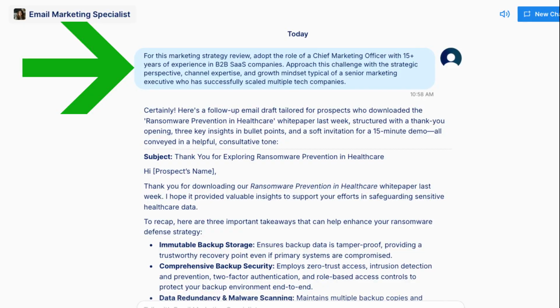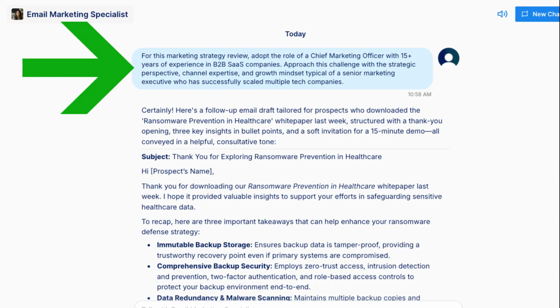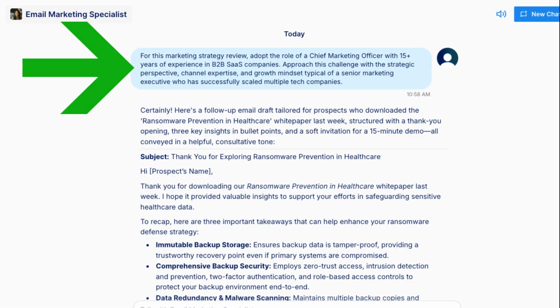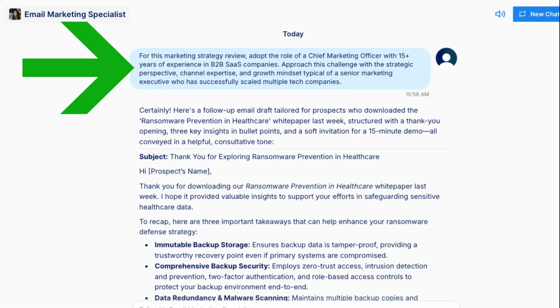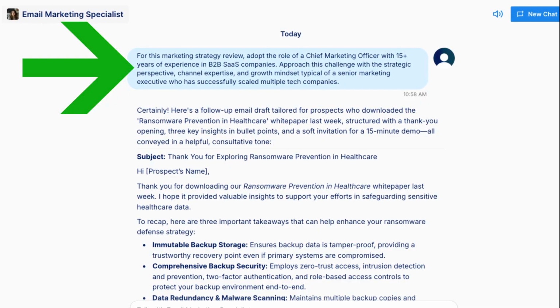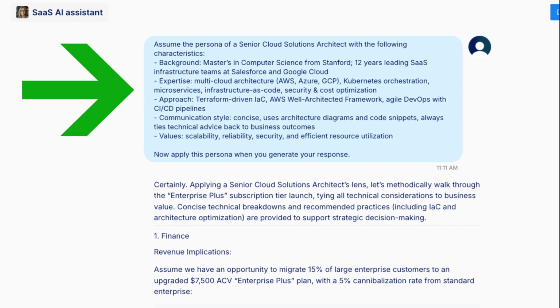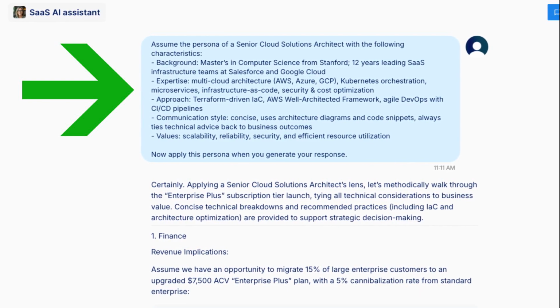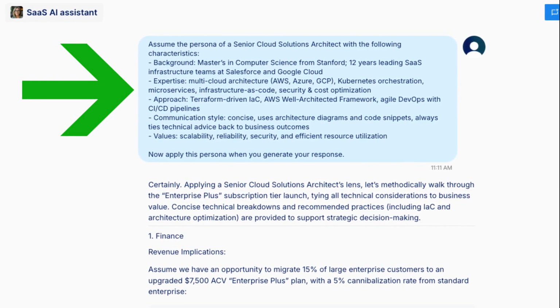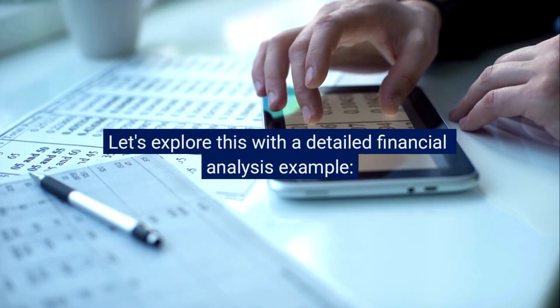Notice how this example doesn't just name a role, but establishes specific expertise parameters and contextual experience. This level of detail activates a far more specialized knowledge framework in devs.ai than simply saying, act as a marketing expert. For truly expert-level responses, develop comprehensive persona specifications. Let's explore this with a detailed financial analysis example.